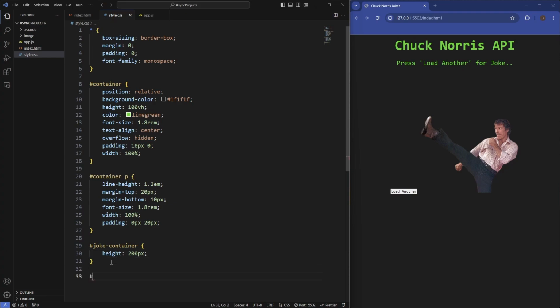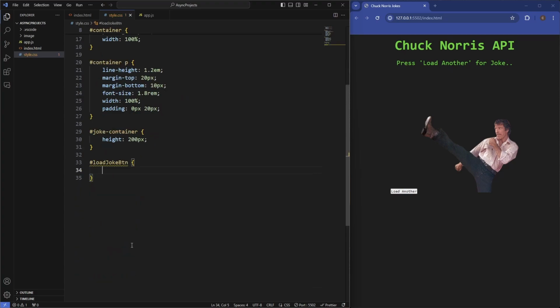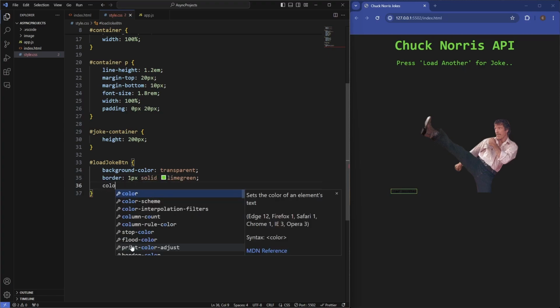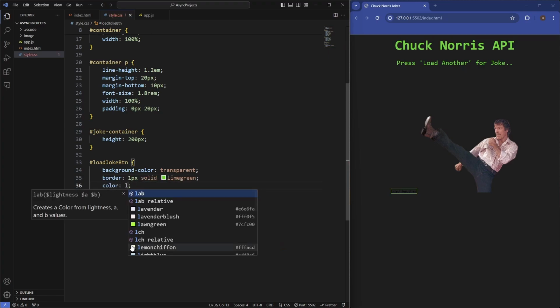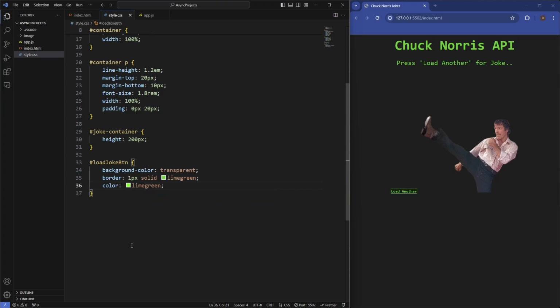So we'll say this is load joke btn. This is going to have a background color. It's actually going to be transparent. Let's say border 1 pixel, solid lime green. Let's also set the color of this to be lime green.